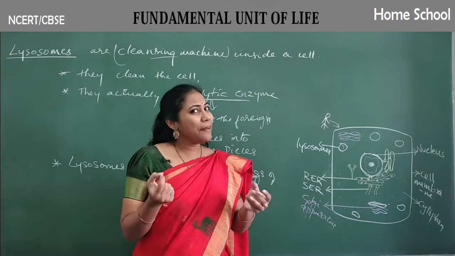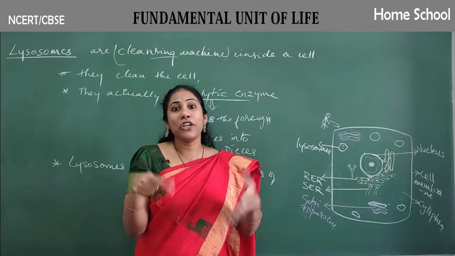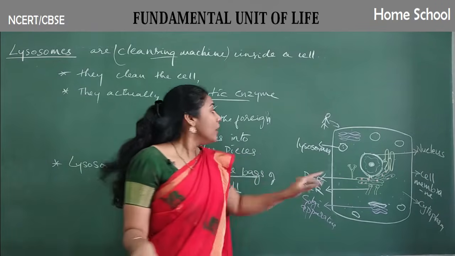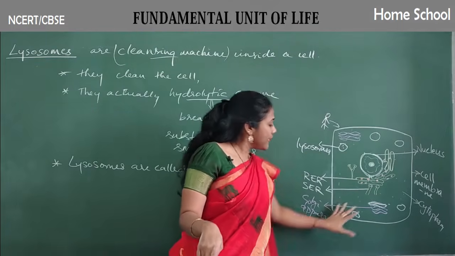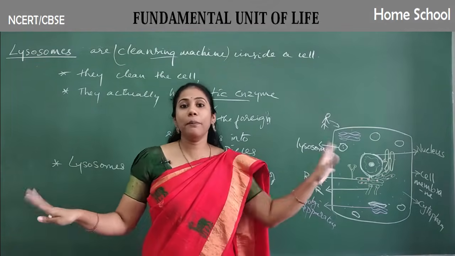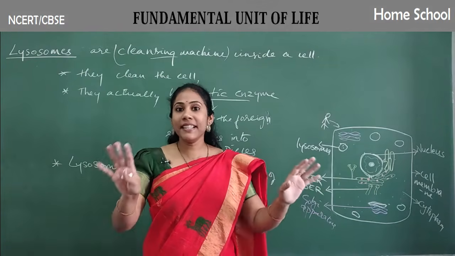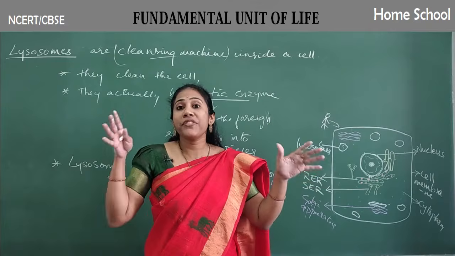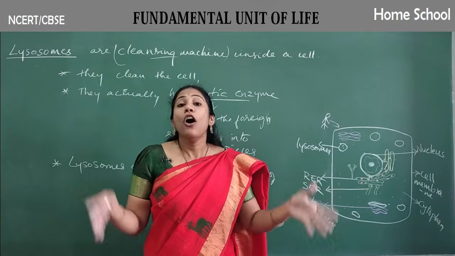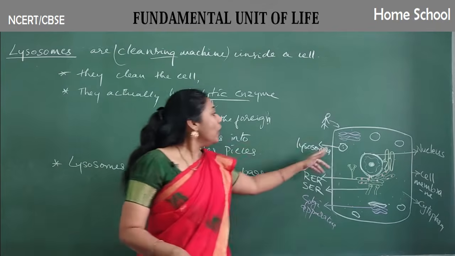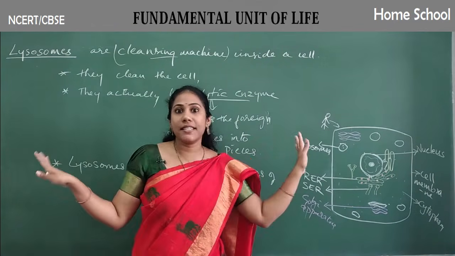So what happens when the cell is not working properly or has become too old? There are so many lysosomes, and all of them will burst automatically. The moment the cell is not working properly, or some damage has occurred, or it has become too old, all the lysosomes will burst.